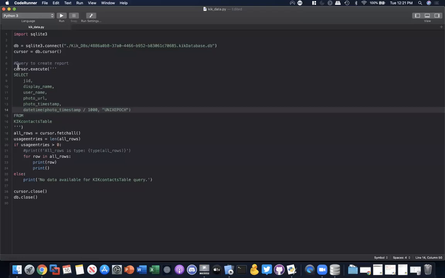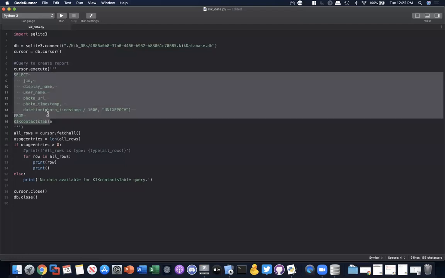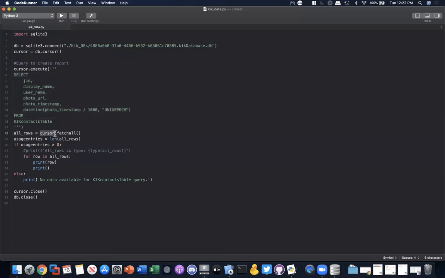All right. Now, so we execute the query, and so now what? Well, now from the cursor that executed that query, I want to fetch the results, if any, from this query, right? I'm gonna place those results in all rows, okay? The next thing I do, and this is kind of an extra step, but I like to see how many rows do I have in my results? And I just put them in this variable. And I check if those results are more than 0. Why do I do that? Because if I have no results, then I don't care to print them to the screen. I don't care to put them in a report because there's nothing to put on the report. What I received is nothing, right? So I like to do this check.